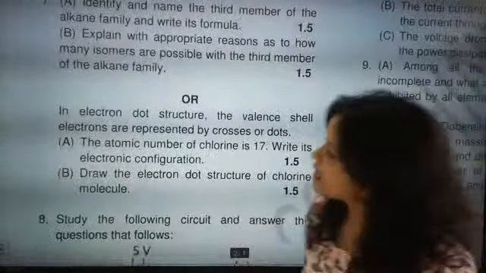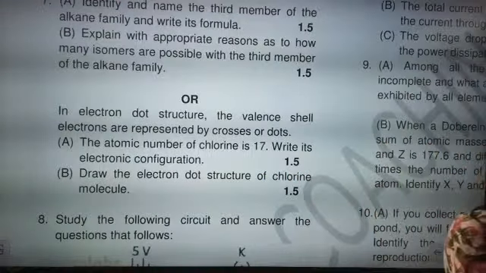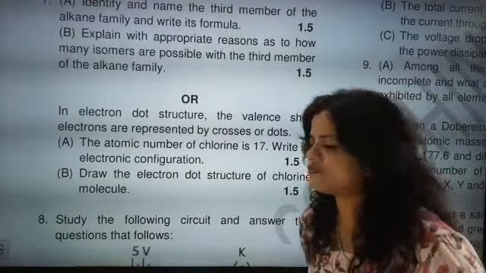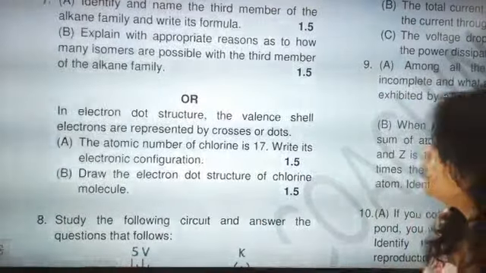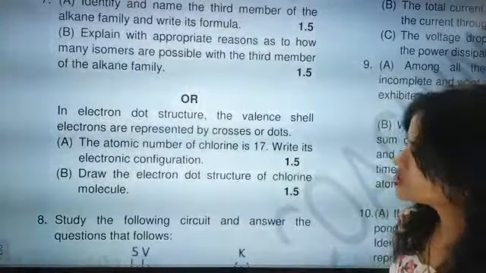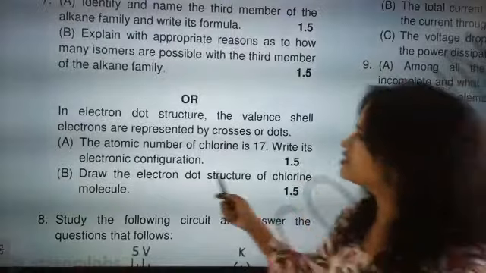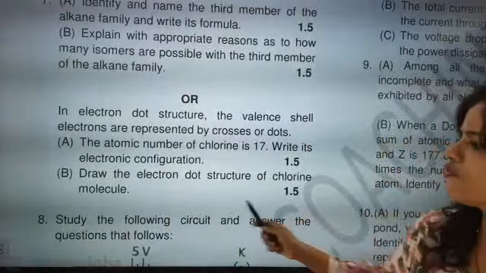Next question: in electron dot structure, the valence shell electrons are represented by cross or dot. The atomic number of chlorine is 17. Write its electronic configuration. So easy question. Then you will close your eyes and you will write it. These questions are exactly given for how much marks? 1.5 marks. Write the electronic configuration of chlorine, and draw the electron dot structure of chlorine molecule.